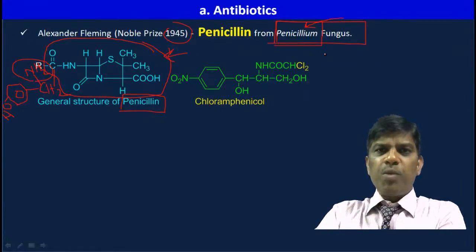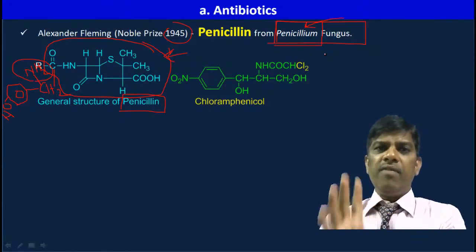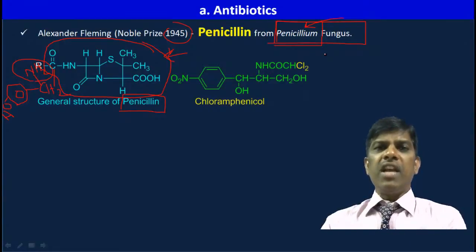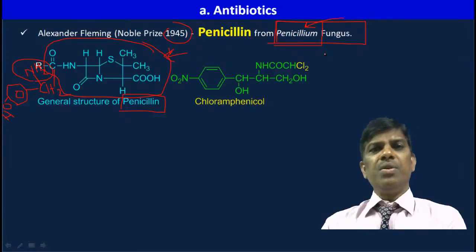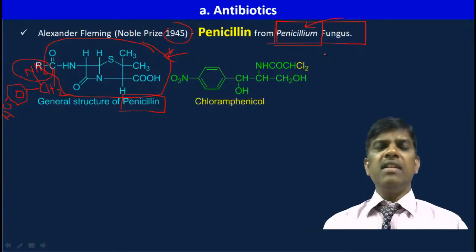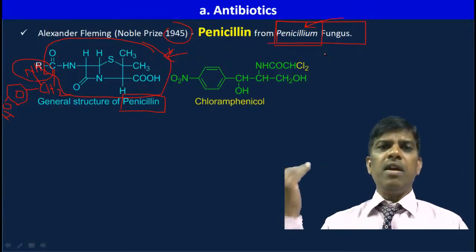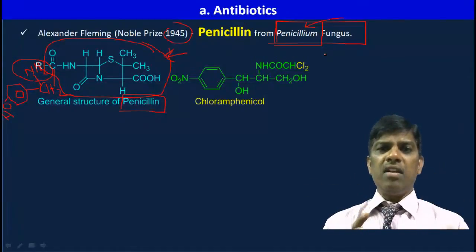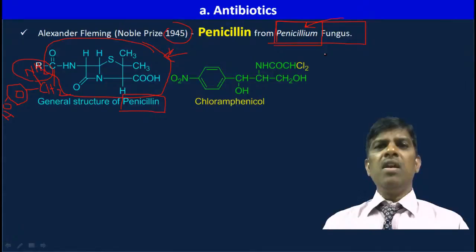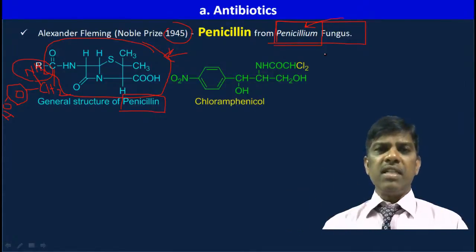They will wait for some time to see whether some reaction takes place or not. If there is a reaction, penicillin is not going to be given. If no reaction takes place, then it can be given to that person. So the person is penicillin sensitive or not sensitive. The doctor will ask you, and if you are sensitive, they will do the sensitivity test, and only then will they give it.